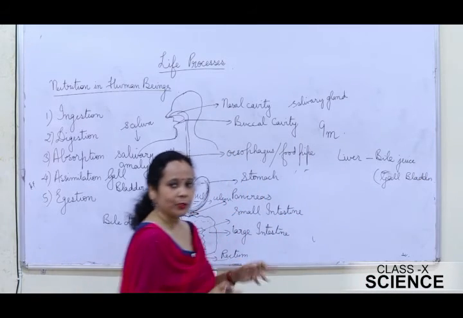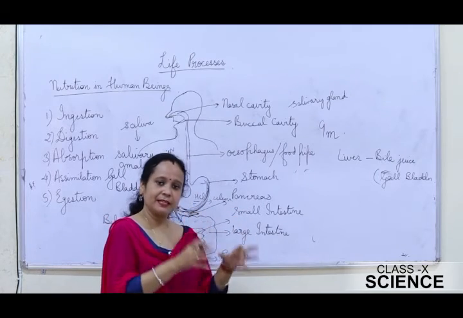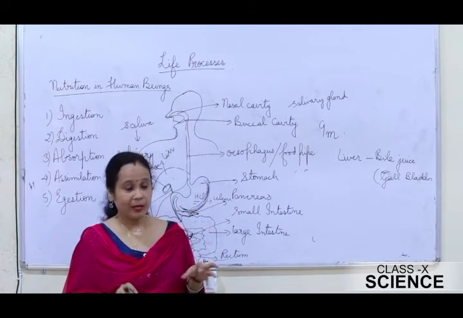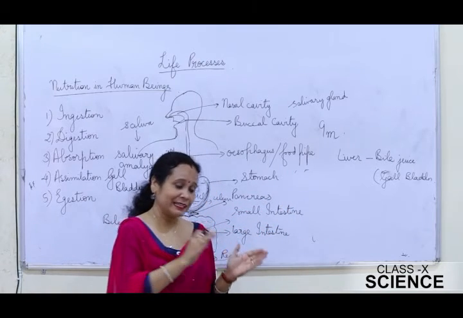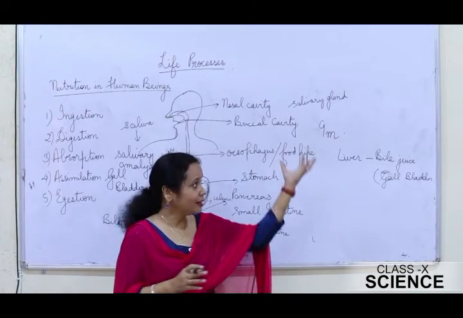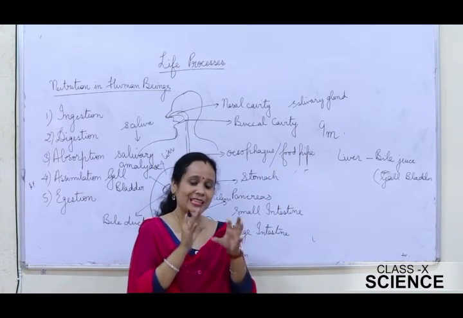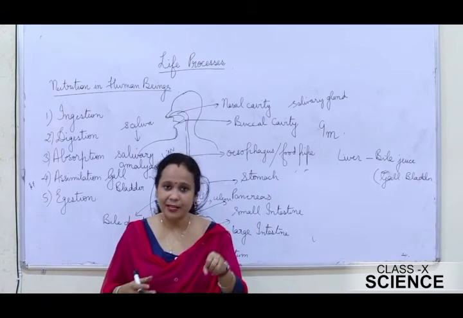This bile juice actually helps in breaking down the fat components present in the food into smaller molecules. And the bile juice also plays a very important role because it is making the food into an alkaline medium. Earlier the food which came from the stomach was acidic in nature. Now the bile juice is converting it into an alkaline medium. And why is it so?